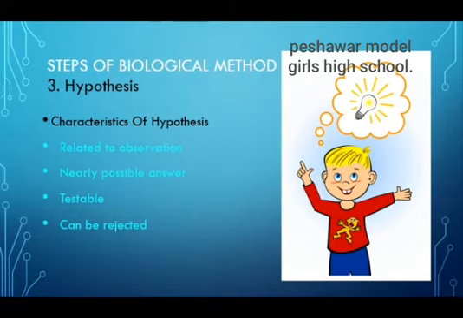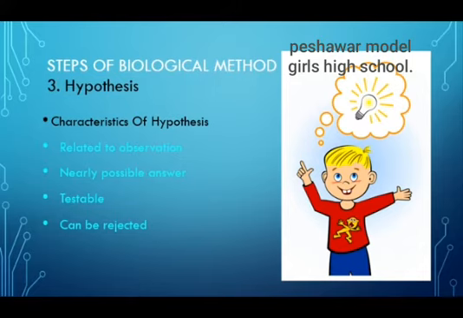Second characteristic is a hypothesis should be the nearest possible clue. Biologists always try to answer the problem in the form of hypothesis. Third characteristic is it should be testable through experiments, means biologists can perform experiments on the hypothesis. For example, if the hypothesis was all plant cells have a nucleus, then biologists will observe more plant cells under microscope as an experiment and will find nucleus in all plant cells.